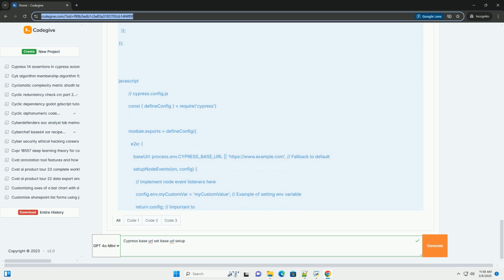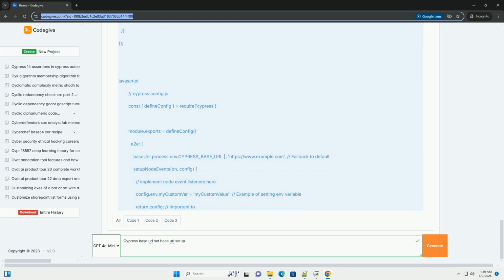Steps: locate or create cypress.config.js. If you don't have a cypress.config.js file, create one in the root of your project. Configure the base URL. Add the baseUrl property to the configuration object within the cypress.config.js file.